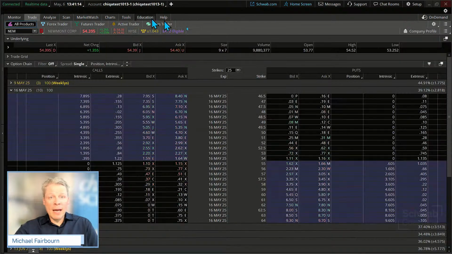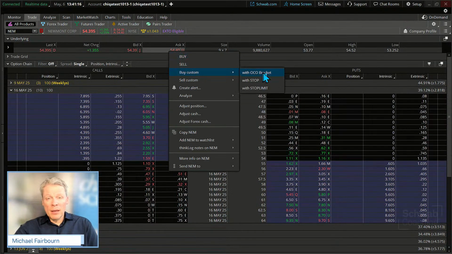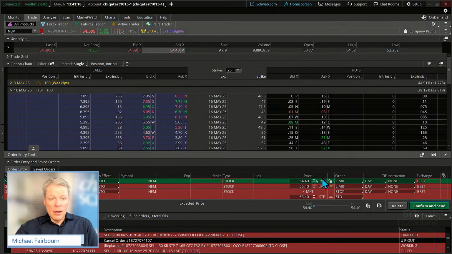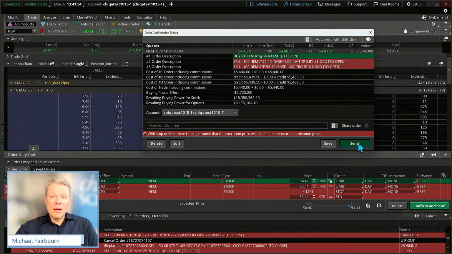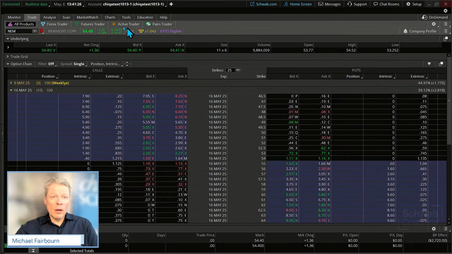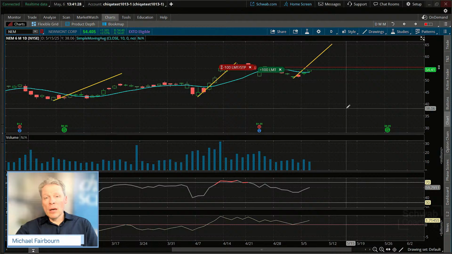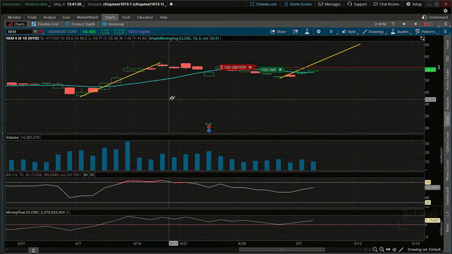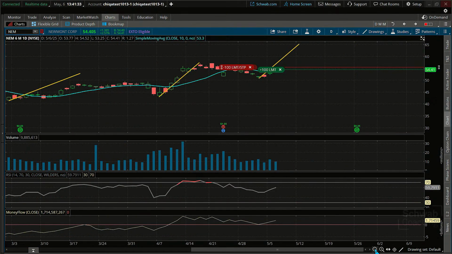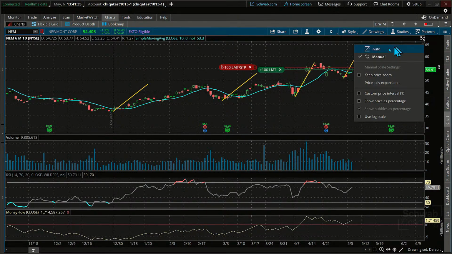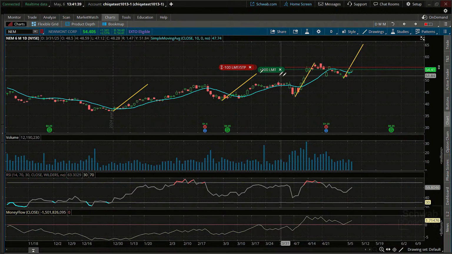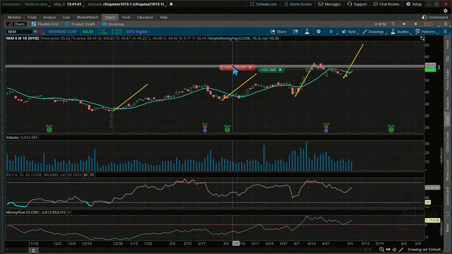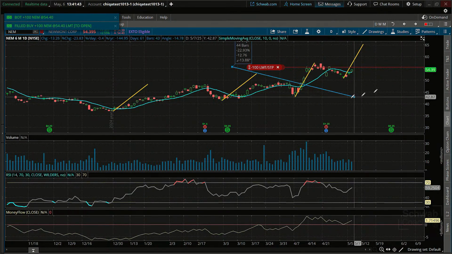Let's do this. So trade tab, right click, buy custom OCO bracket. We'll go ahead and confirm, see what our order shows us, and send it. There we go. Let's go ahead and pull these up. We should get an indication here in just a sec. Let's go back. I think I need to click this so we can see it. There we go. So I'll pull this down a little bit and then we'll adjust the target. Still nothing.